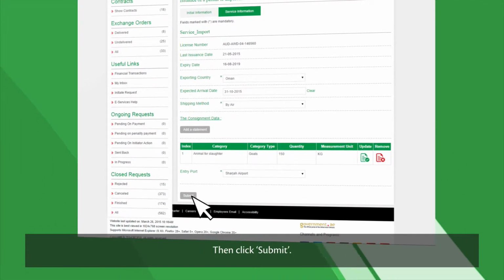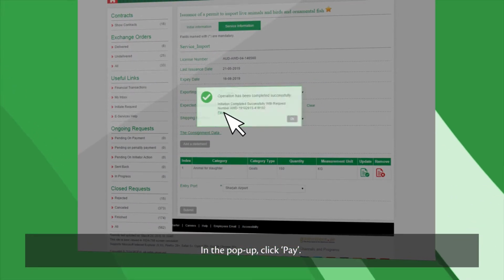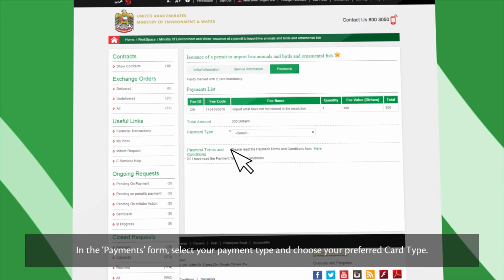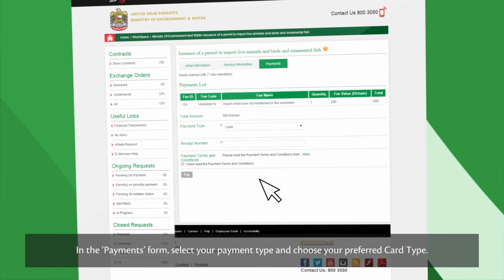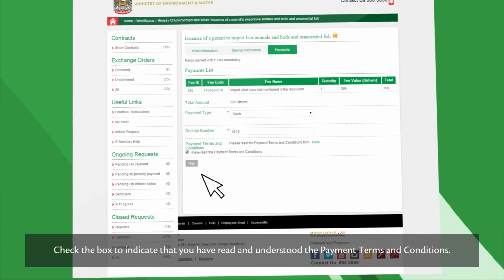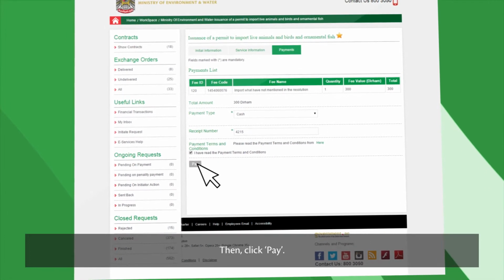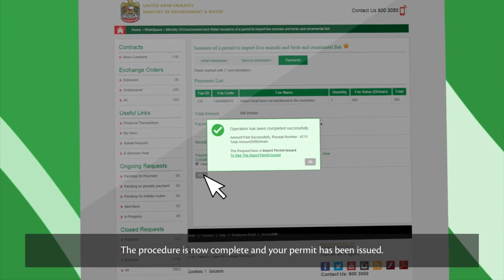Then click Submit. In the pop-up, click Pay. In the Payments form, select your payment type and choose your preferred card type. Check the box to indicate that you've read and understood the payment terms and conditions. Then click Pay. The procedure is now complete and your permit has been issued.